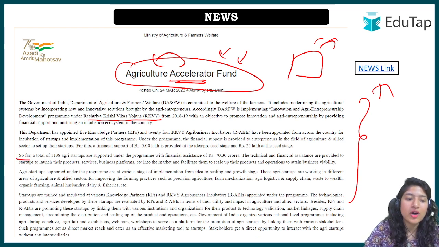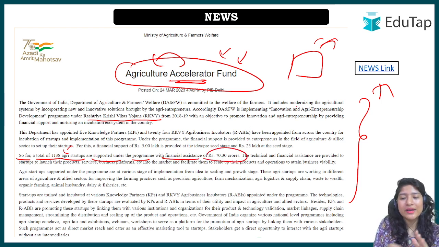For example, so far a total of 1138 agri startups are supported under the program. That's very good, right? So many people have gotten the support with financial assistance of rupees 70.30 lakh. So you can say a dedicated fund has now been established for agriculture acceleration, and for the entrepreneurship purpose. So that was about the scheme and the news.